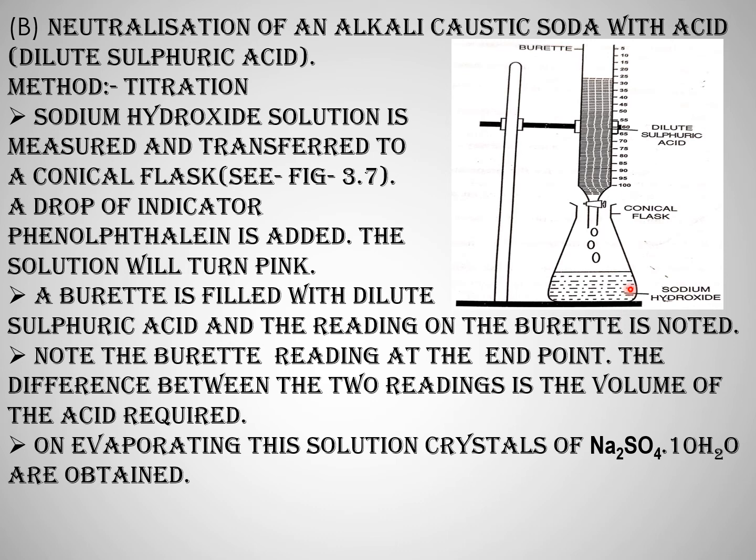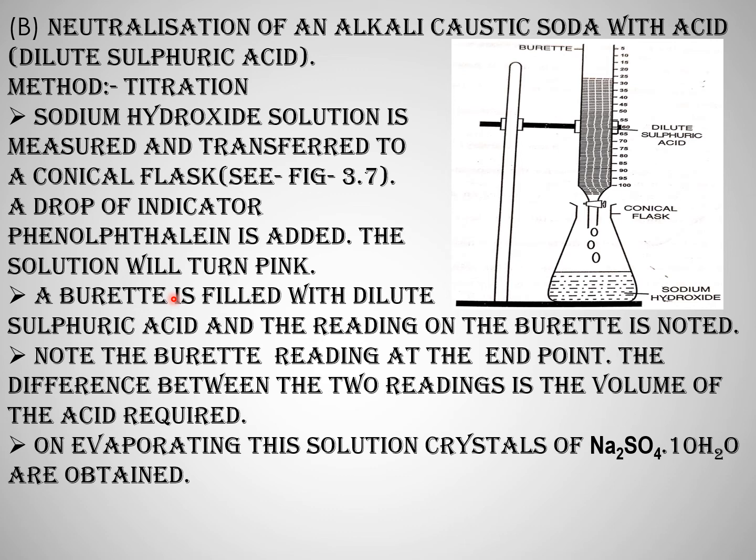Now at this point, stop adding the acid, transfer the salt solution to a shallow evaporating dish, and boil it with a pinch of activated charcoal in order to remove the color of the indicator. Now filter the solution and evaporate it over a sand bath on a low flame. When the solution turns saturated, carry out the further evaporation at room temperature. Crystals are formed, separated, dried between the folds of filter paper, and stored in airtight containers.